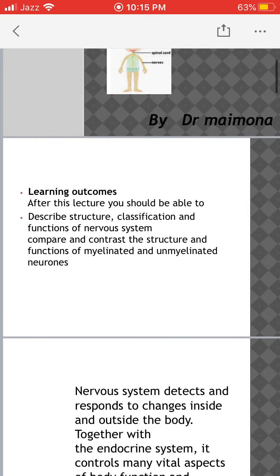The learning outcomes after the completion of this lecture: all of you should be able to describe the structure, classification and function of the nervous system, as well as compare and contrast the structure and functions of myelinated and unmyelinated neurons.